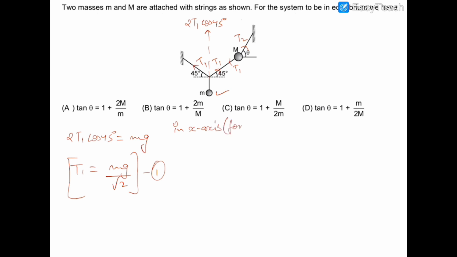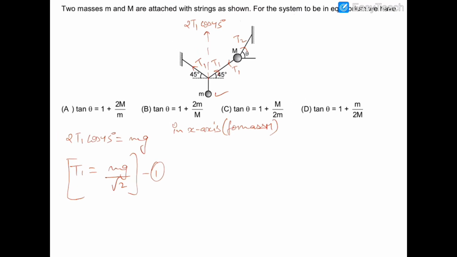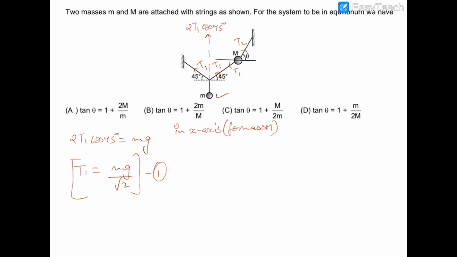So in the horizontal direction, in the x-axis, I am writing the equation for mass m. You can see that this angle is 45 degrees.